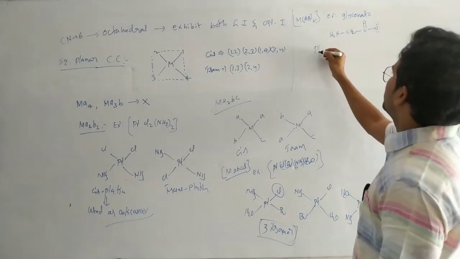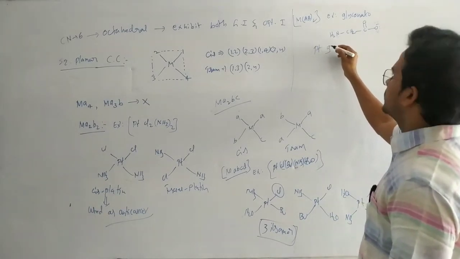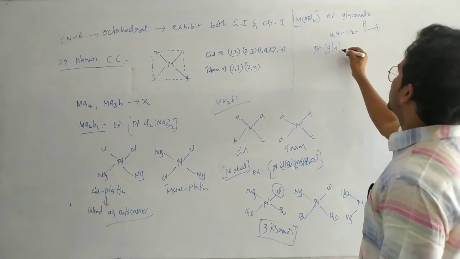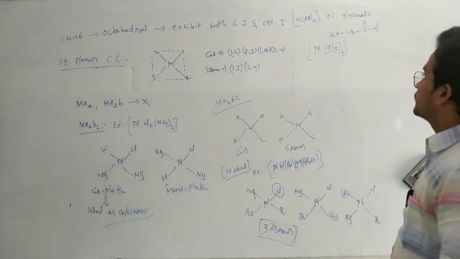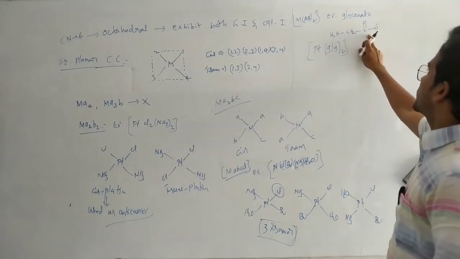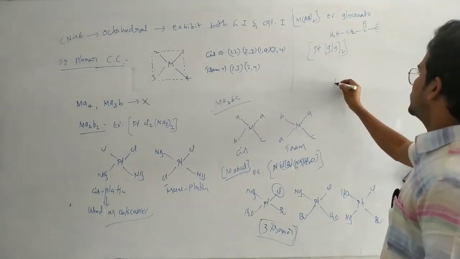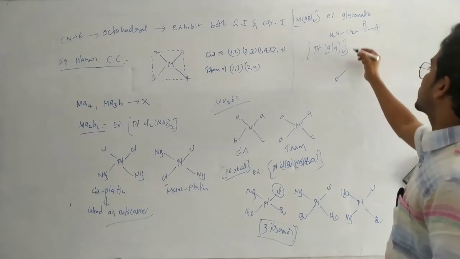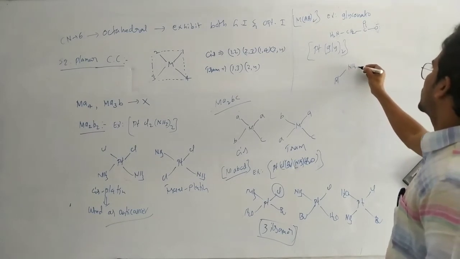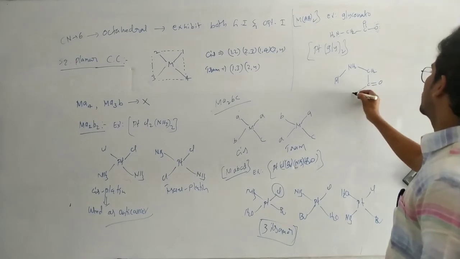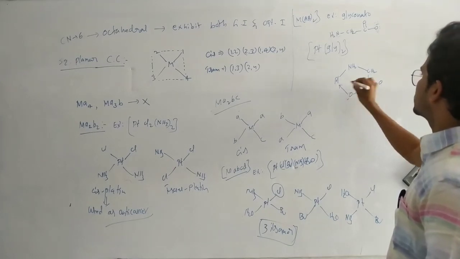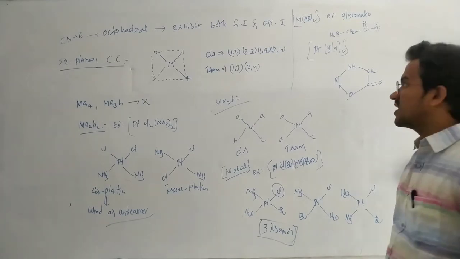Here I am writing Pt(gly)2, platinum plus 2, glycinato, because this one carries a -1 charge. So here Pt, nitrogen is the donor, NH2 and CH2 and C double bond O, here O minus.